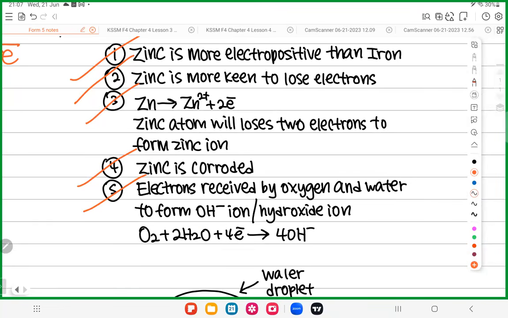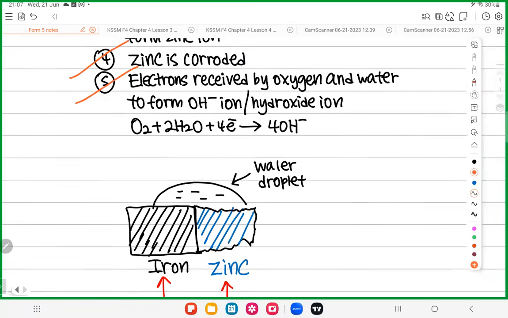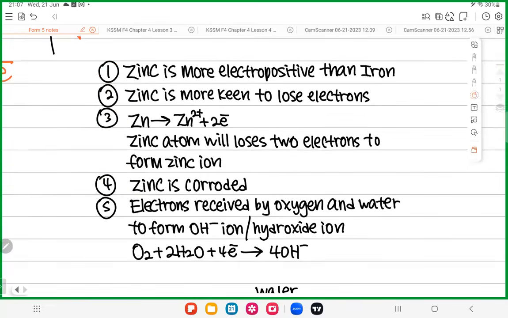When you have two metals, zinc is higher than iron in the ECS, so zinc loves to donate electrons. When zinc donates electrons, zinc becomes Zn2+. When a metal becomes a metal ion, it means what? The zinc is corroded. So when zinc dies, iron doesn't rust. Iron survives, no rusting. That's why I say, all the metals higher in the ECS, what do they do? They prevent rusting. Understand? So the electrons donated by zinc are received by who? Oxygen and water. Finish. So at the end of the day, what you expect, you can see. You will see this.